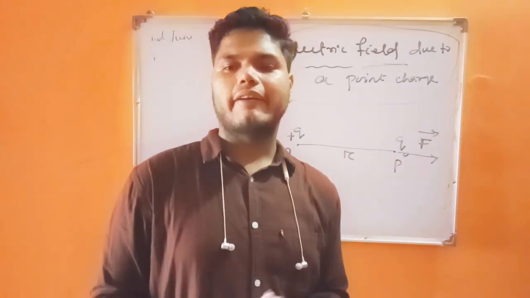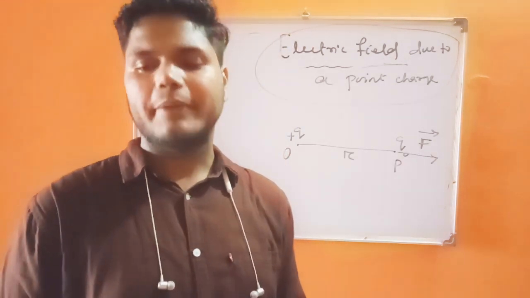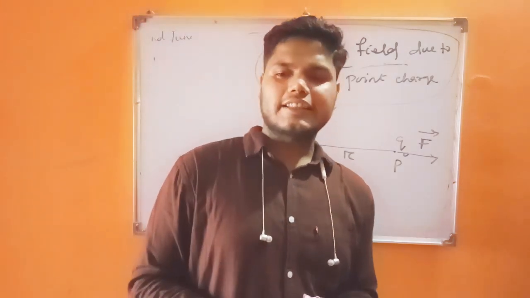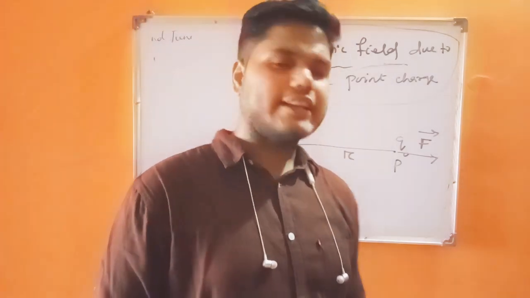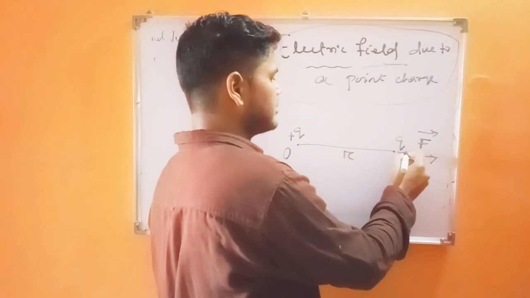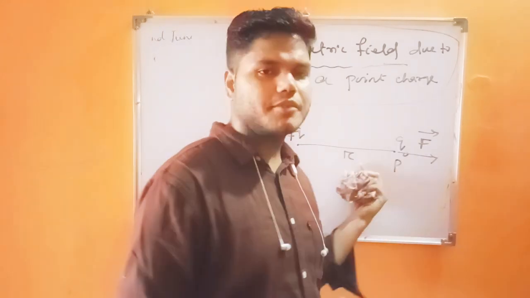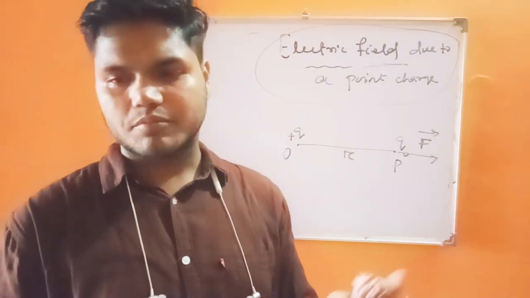We have to find the electric field at the point P. Let us imagine a test charge placed at point P, separated by a distance r.